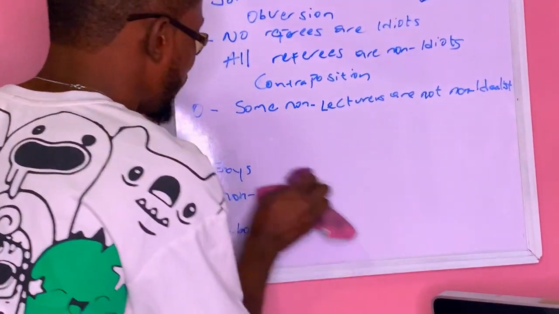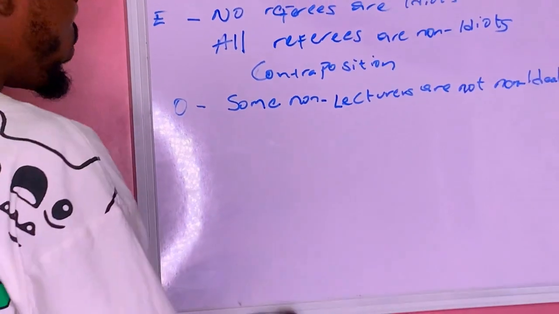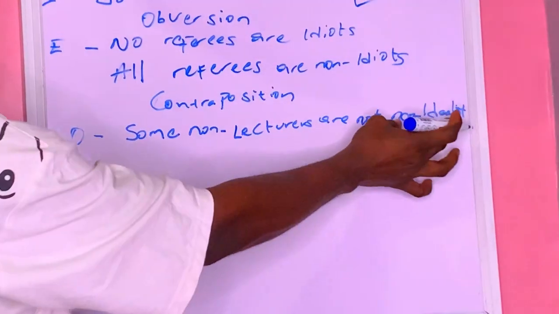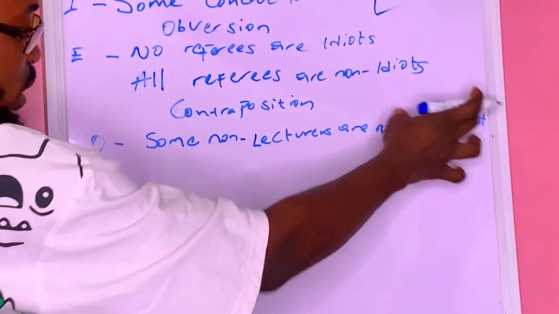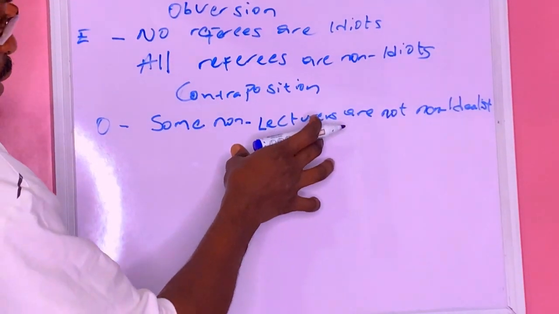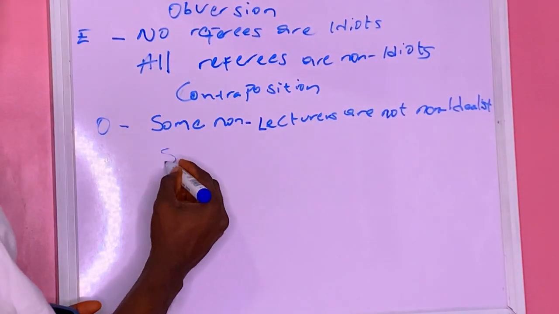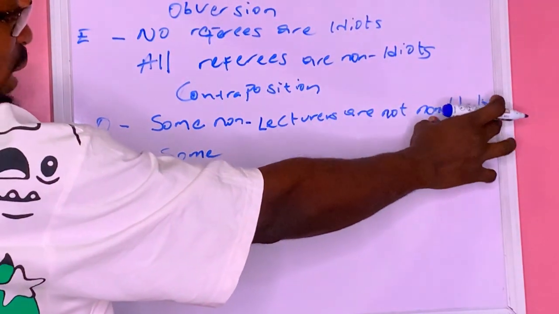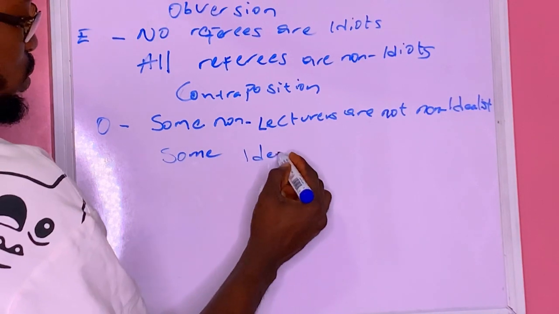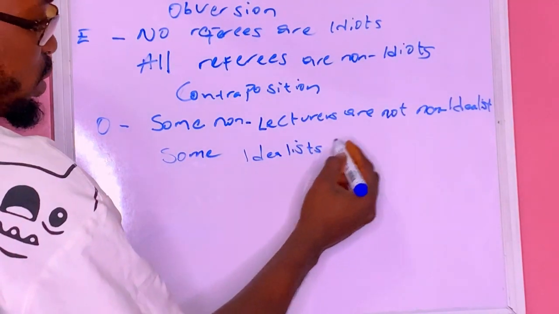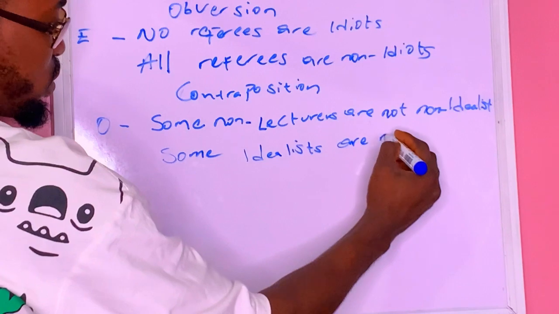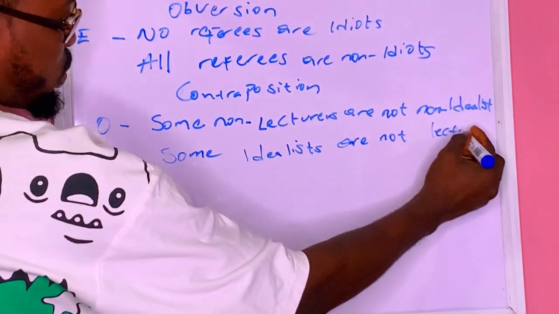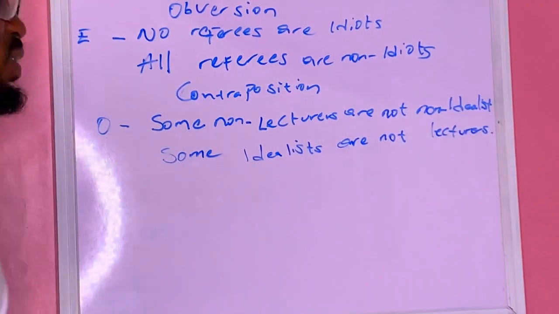So in this case, where we are supposed to use contraposition to resolve this O proposition, we are going to be bringing the complement of the predicate to the subject, and we bring the complement of the subject to the predicate. So the some still remains. Now we already have non-idealists. What's the complement of non-idealists? Idealists. Then are not still remains. Then what's the complement of non-lecturers? Lecturers. So it's as simple as that.